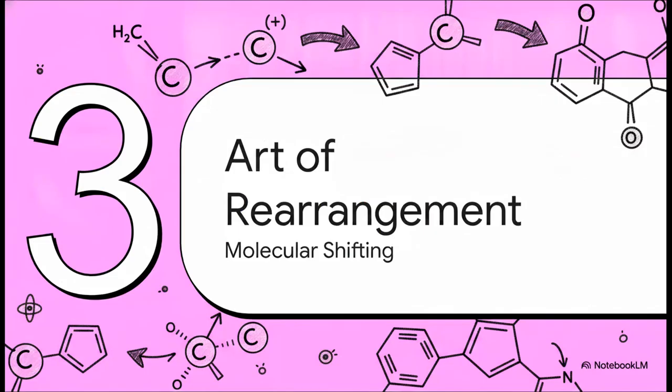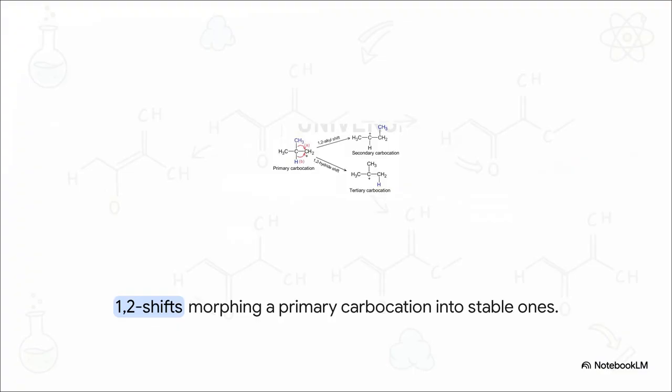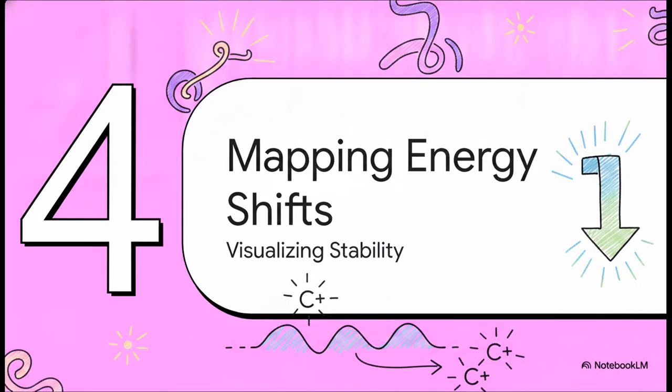That brings us to Section 3, the art of rearrangement. Think of this kind of like rearranging heavy furniture in a really cramped room. On the left side, we're looking at a primary carbocation. It's super awkward and highly unstable because that positive charge is stuck right on the end of the chain. To fix this, an adjacent alkyl group, or maybe a hydrogen atom, literally picks up its electrons and just shifts over one position. We call these 1,2-alkyl and 1,2-hydride shifts. By shoving this furniture around, the molecule transforms that awkward primary state into a secondary or even better, a highly secure tertiary carbocation.